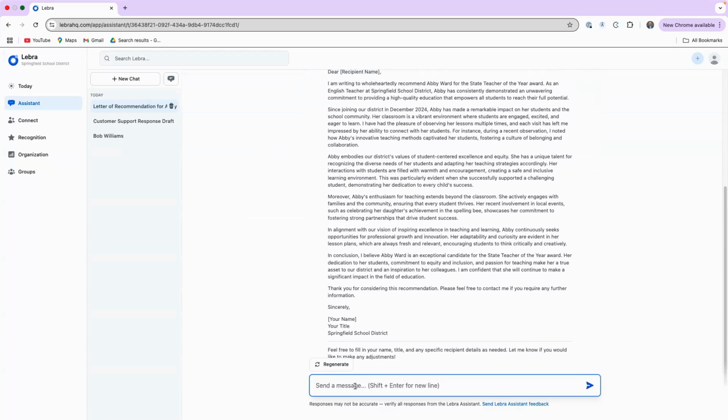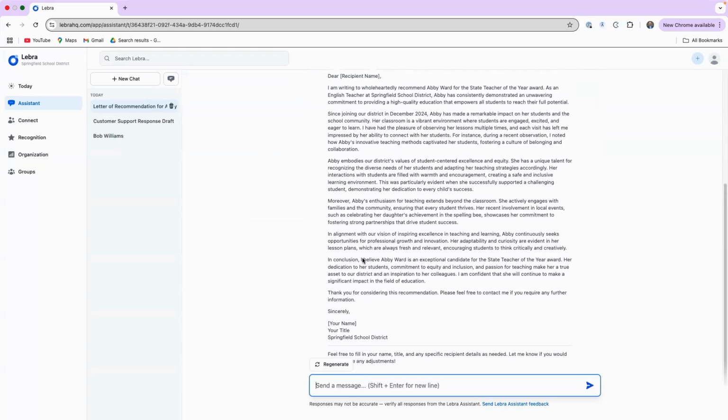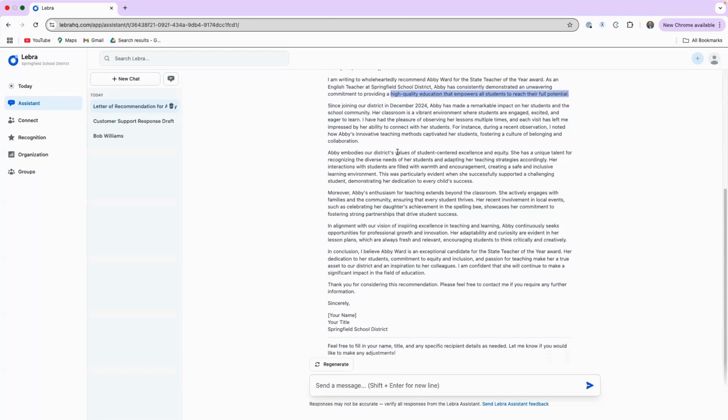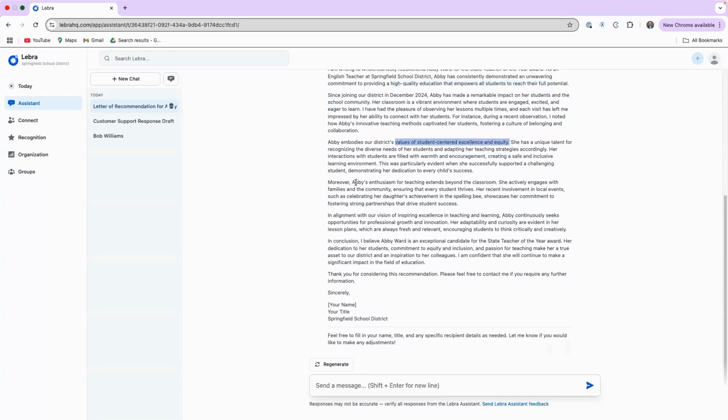And of course, you can ask Libra to shorten it, right? If you wanted it a little bit shorter, you can certainly do that. Since joining our district, September 2024, providing high quality education that empowers all students to reach their full potential. Sound like mission, vision, values language? Obviously, that is the district's values of student-centered excellence and equity.